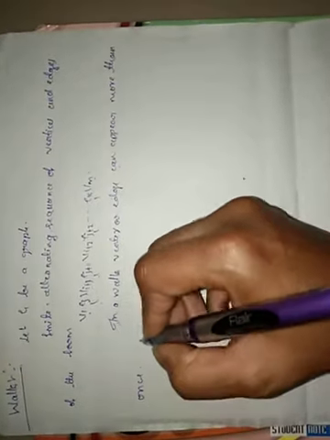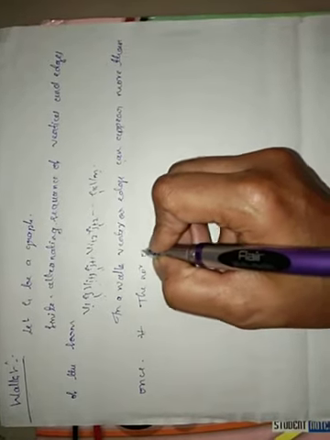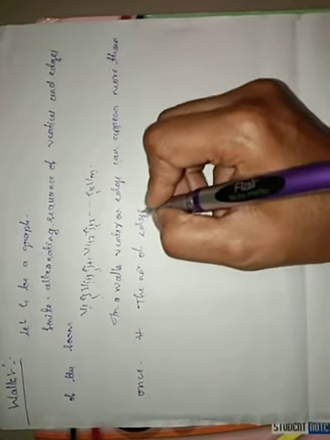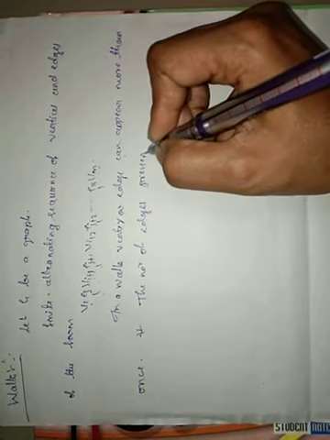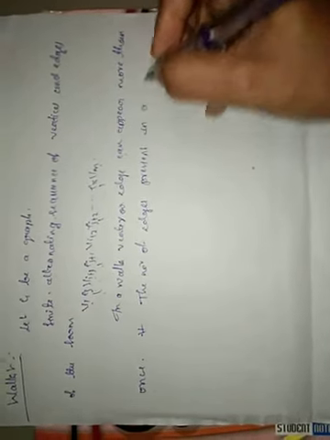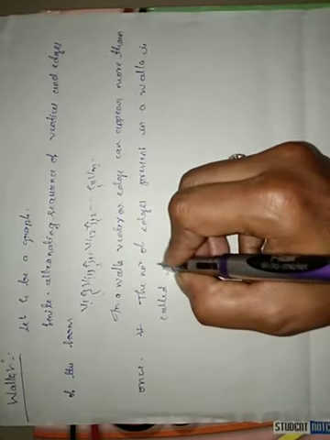And the number of edges present in the walk is called the length of the walk.